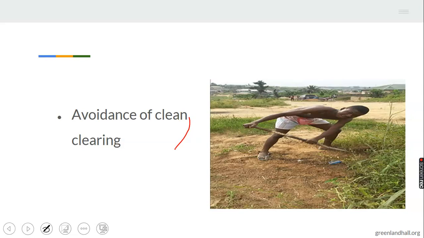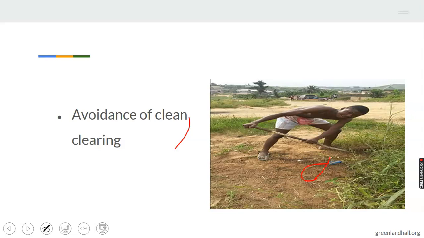Avoidance of clean clearing. When the farmer avoids clean clearing, as you can see a farmer trying to remove the plants or the weeds directly on the soil surface, the farmer leaves the ground, the soil bare, without any plant on it.